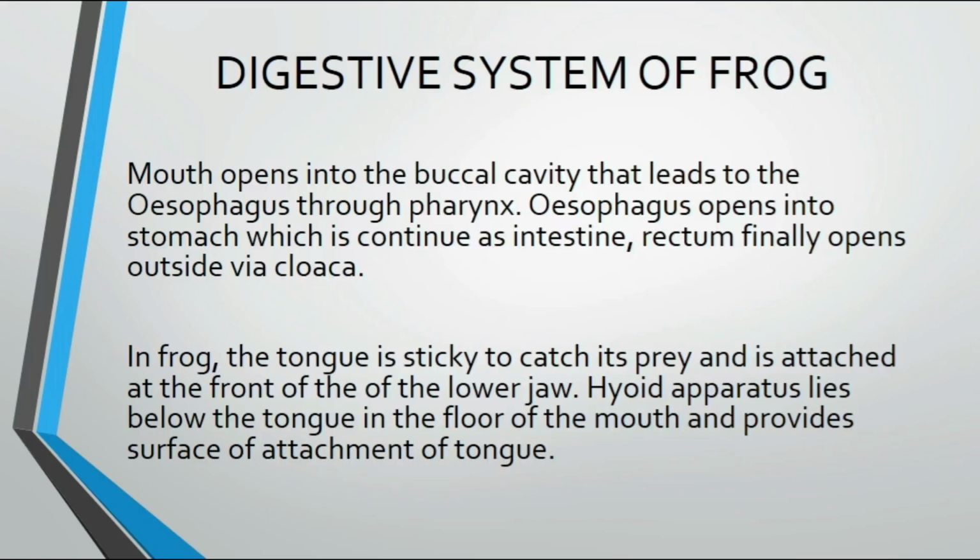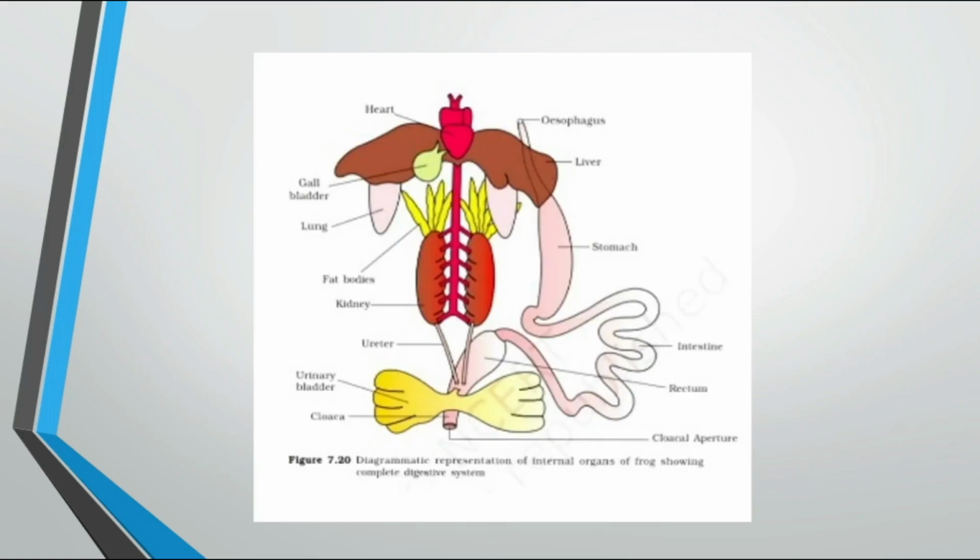Okay. Now digestive system in frog. Mouth opens into the buccal cavity that leads to the esophagus through the pharynx. Esophagus opens into the stomach, which is continued as the intestine. Rectum finally opens outside via the cloaca. In frog, the tongue is sticky to catch its prey and is attached at the front of its lower jaw. Hyoid apparatus lies below the tongue on the floor of the mouth and provides a surface of attachment for the tongue. Then this is the picture of the frog alimentary canal.